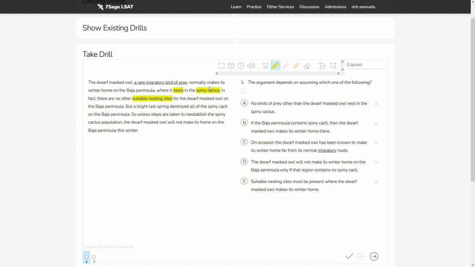I think we can color code it safely to say that spiny cactus equals suitable nesting sites for the dwarf masked owl on the Baja Peninsula. This is the only one.